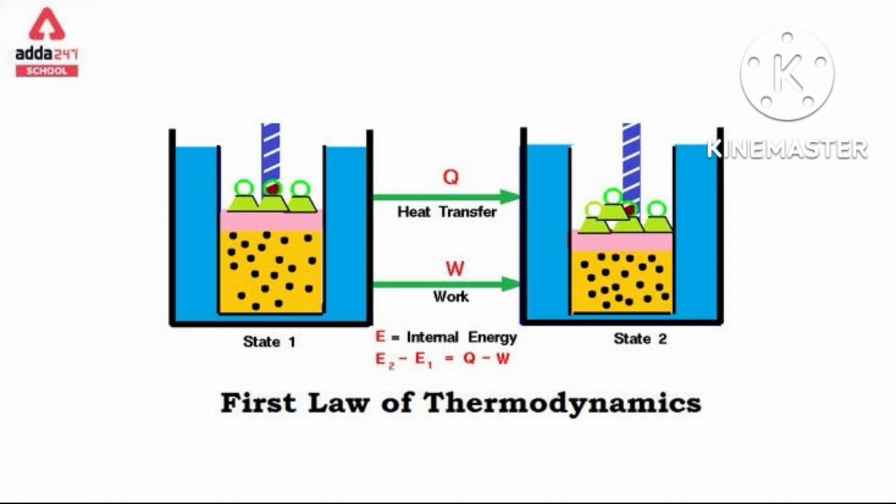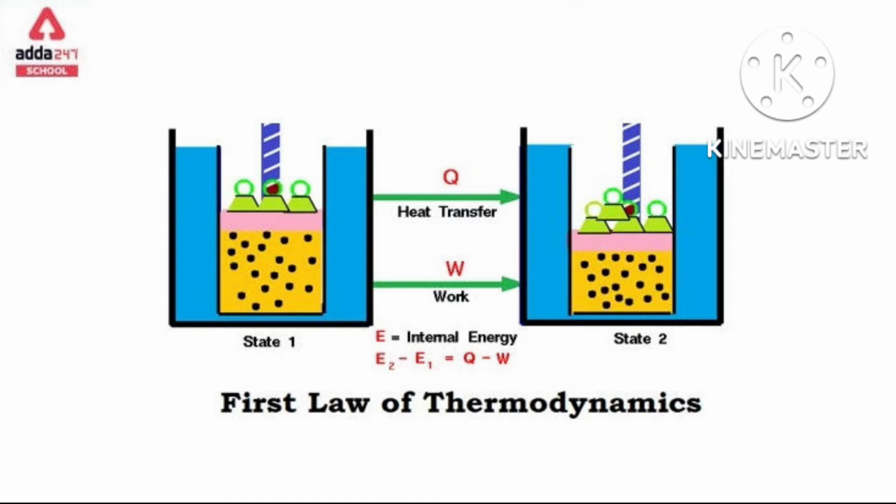Whatever I will continue now will be based on the first law of thermodynamics. In that only some change will be done, means a correlation will be done. Delta U is equal to Q plus W. Here you should know delta always means change. Delta, del, even the differentiation d, all mean change only. Then delta U is equal to Q plus W. That is the first law of thermodynamics.